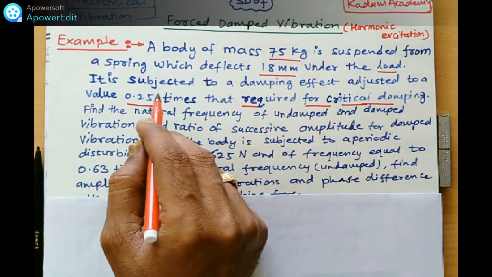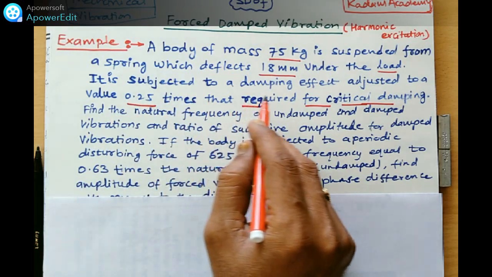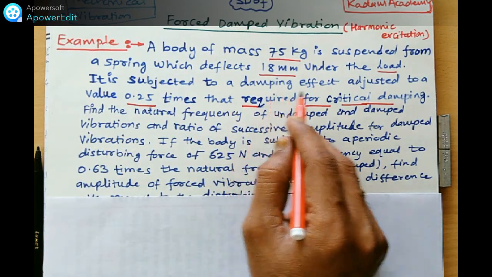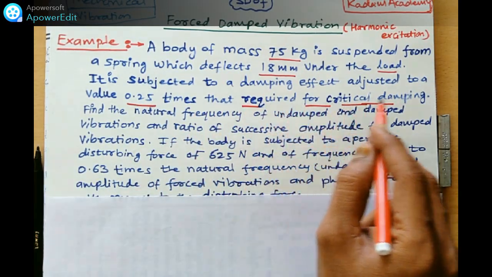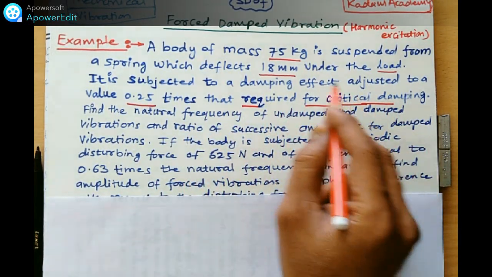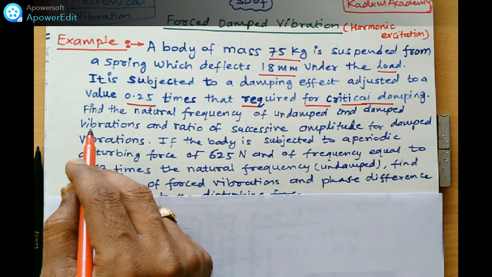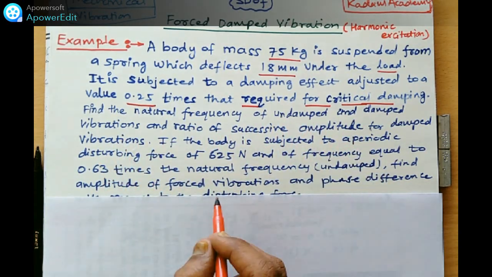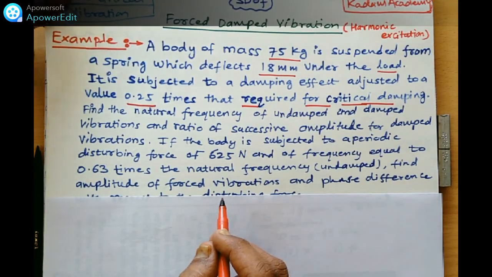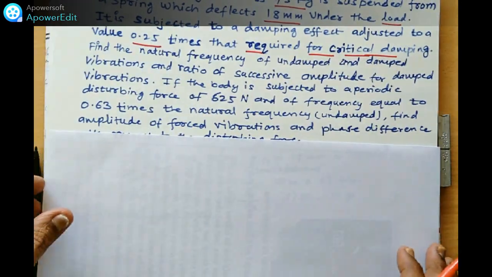What is given? It is subjected to a damping effect adjusted to a value 0.25 times that required for the critical damping. So this term I will explain later on. Find the natural frequency of undamped and damped vibration. What we have to find out? The natural frequencies. I will show you what we have to find out.